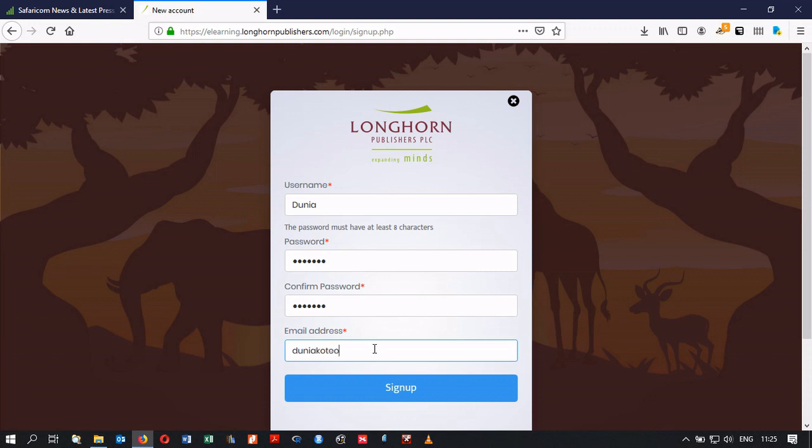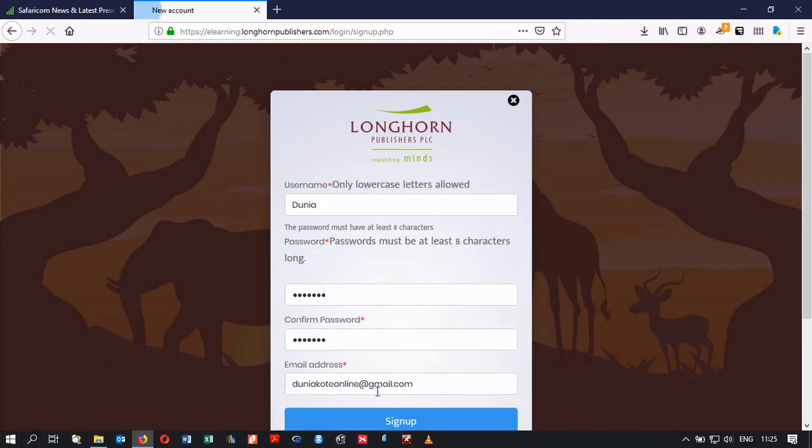Ideally, you should provide an email that you can access, because the site will send you a confirmation link to this email, and once you click on that link, you'll have confirmed your account and can access the Longhorn services. So I've clicked sign up, but I've gotten some feedback from the site that I can only use lowercase letters, which means that I cannot use capital letters in the name.